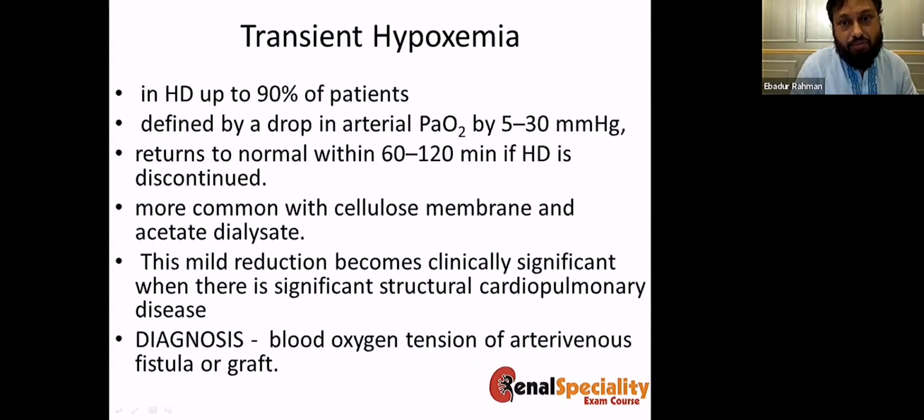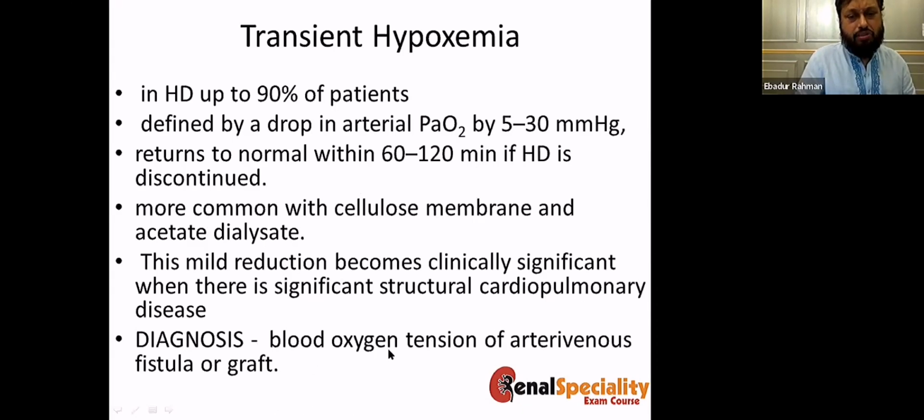So this is transient hypoxemia of dialysis. This occurs in up to 90% of patients, because we are not measuring the oximetry, but about 90% of patients will develop this one, defined as a drop of oxygen between 5 to 30 millimeters of mercury, and this returns to normal within 1 to 2 hours if the dialysis is discontinued. It's more common with the cellulose membrane, less with the synthetic membrane. And mild reduction of this oxygen will not do anything, but those who have clinically significant cardiac disease are the ones who are getting the problems.